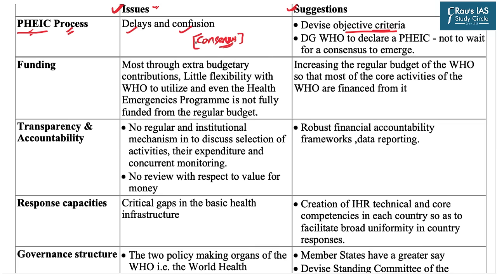Presently, the decision is consensus based, which means until and unless all the members agree that this is a situation of public health emergency, WHO cannot declare it as such. So it is suggested that the Director General of the WHO must be given the power to declare the PHEIC, and the organization must not wait for a consensus to emerge.